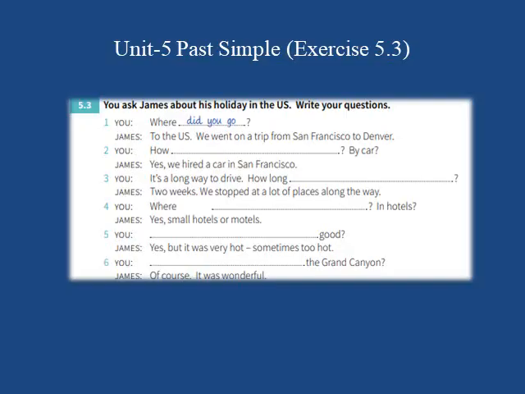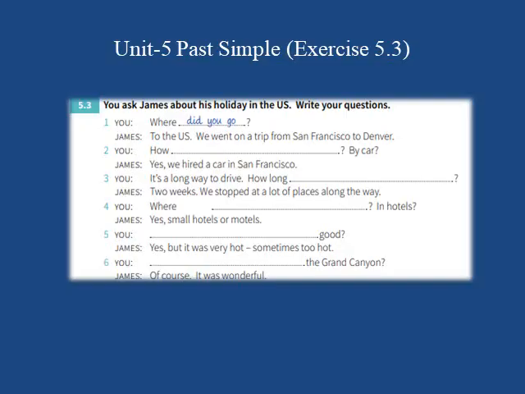Question 3. It's a long way to drive. How long? You are saying, James, it's a long way to drive. How long? And then question mark. James replied, 2 weeks. We stopped a lot of places along the way. James replied, it took him 2 weeks because they stopped a lot of places along the way. So you are asking the time.